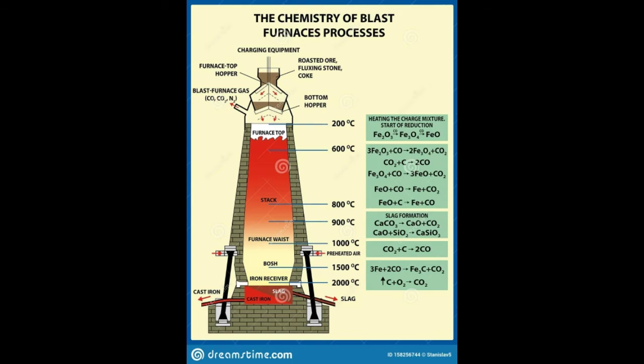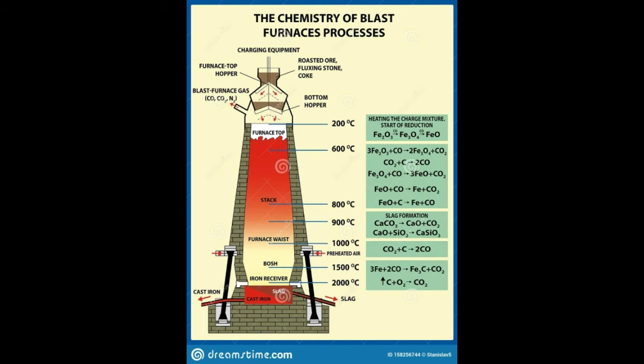The middle region, that is the fusion zone. The temperature prevails at 1000 degrees Celsius in this region. Carbon dioxide is reduced to CO, that is carbon monoxide. CO2 plus C at 1000 degrees Celsius on heating will give you 2CO minus heat. Limestone decomposes to calcium oxide and carbon dioxide. CaCO3, that is calcium carbonate, at 1000 degrees Celsius on heating will give you calcium oxide CaO plus carbon dioxide minus heat. These two reactions are endothermic due to absorption of heat.